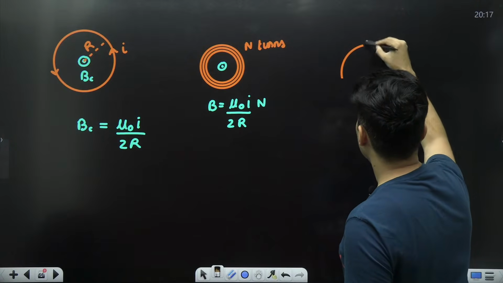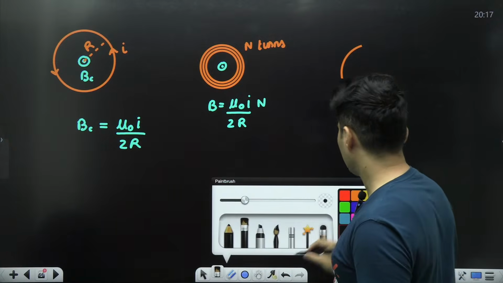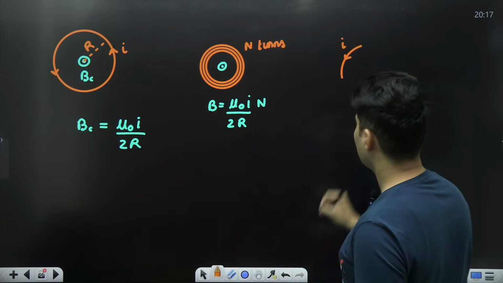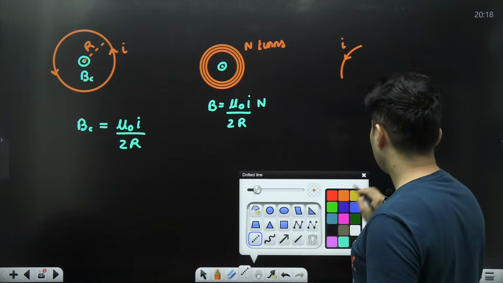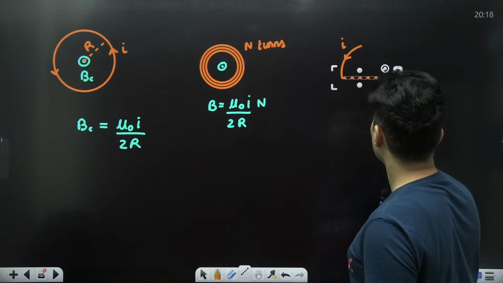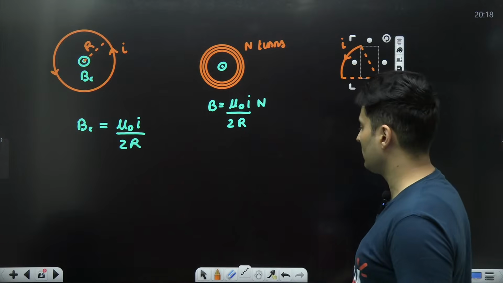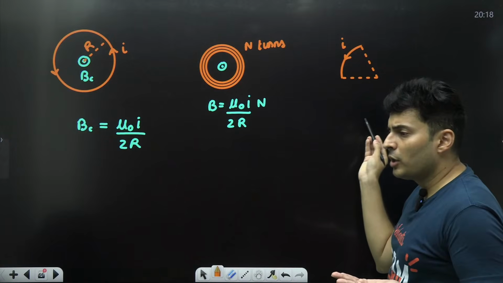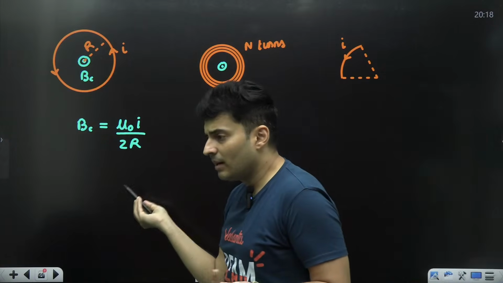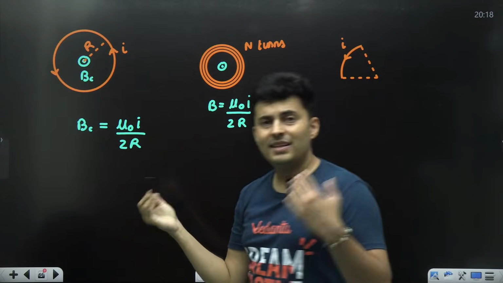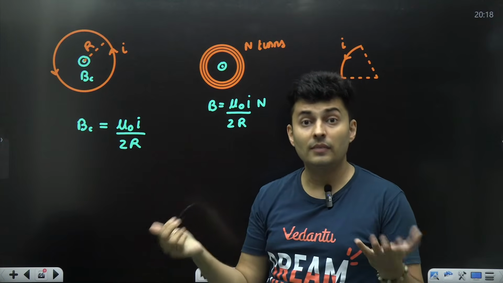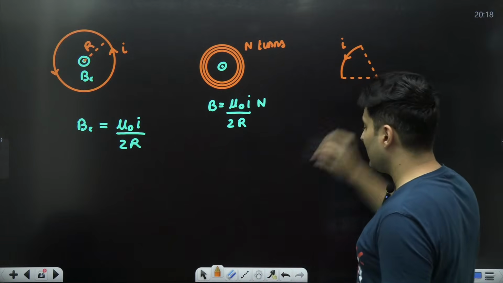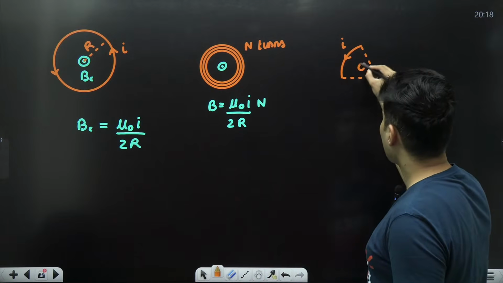It's just some arc of the wire which is carrying some current, and let's say this is how it is. What you will do? This arc will contribute some part of that complete circle. If it is a semicircle, it will contribute half. If it's a quarter circle, it will contribute 1/4. So it depends on what angle is there right over here.